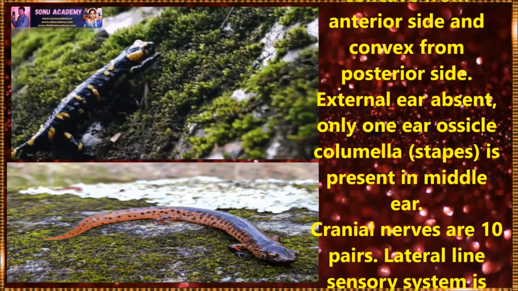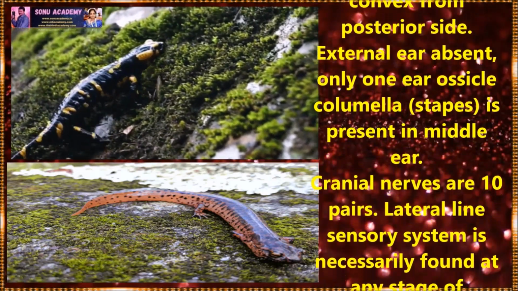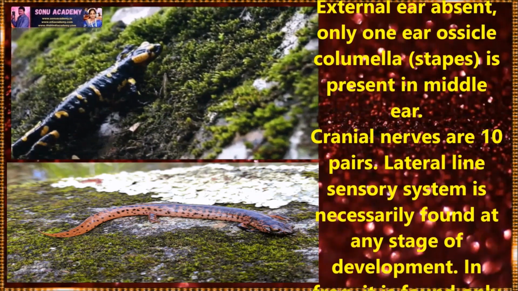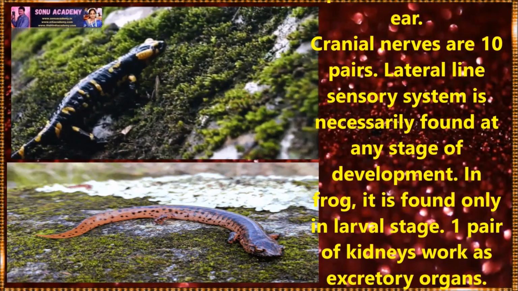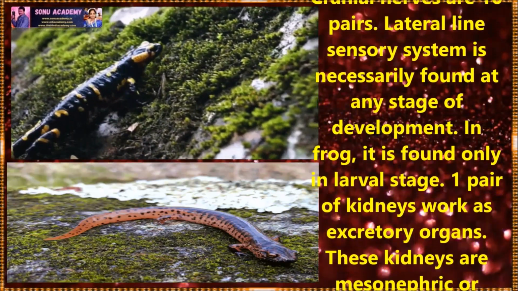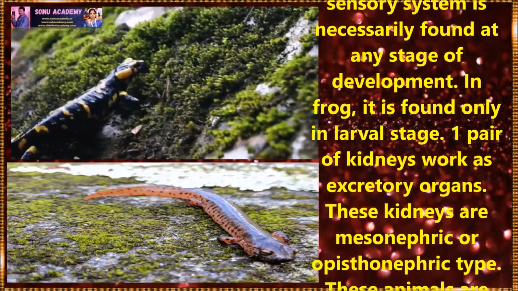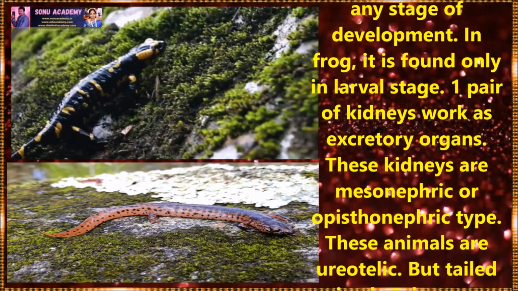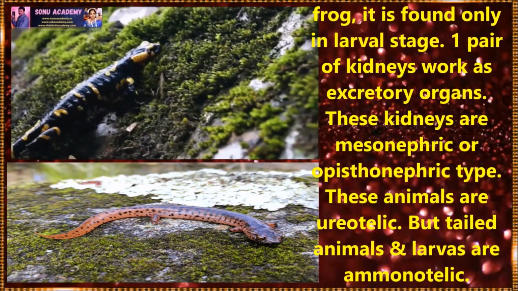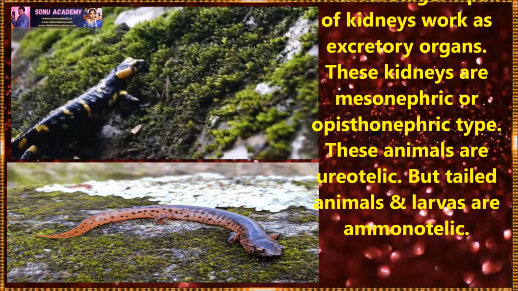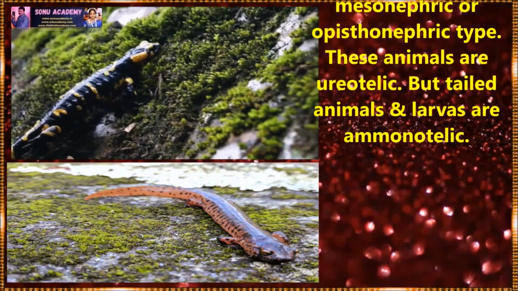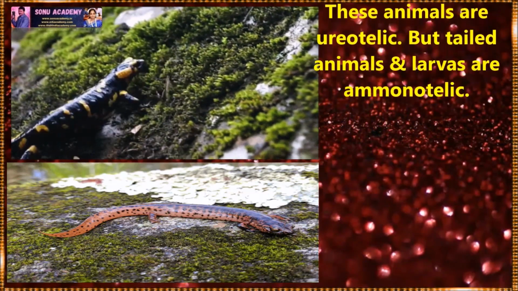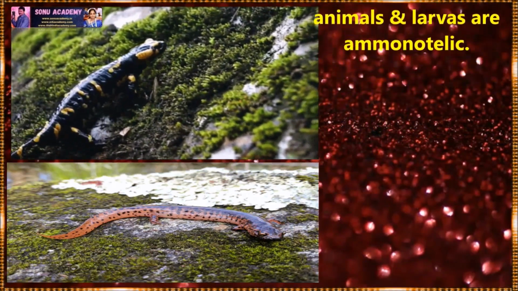External ear is absent, only one ear ossicle is present in the middle ear. Cranial nerves are 10 pairs. Lateral line sensory system is not necessarily found at any stage of development. In frog, it is found only in the larval stage. 1 pair of kidneys work as excretory organs. These kidneys are mesonephric or opisthonephric type. These animals are ureotelic, but tailed animals' larvae are ammonotelic.